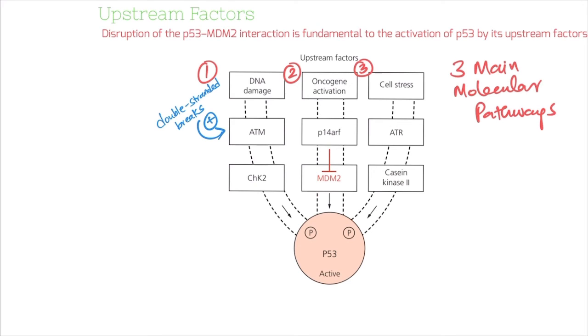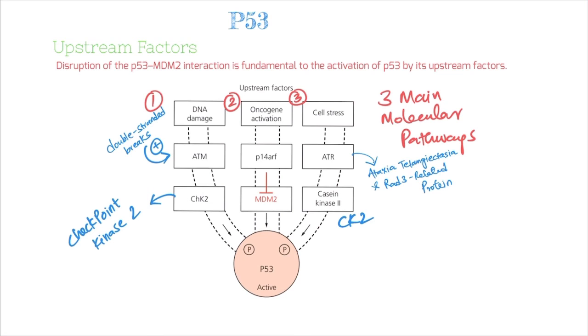Moving on to the second molecular pathway, which again includes two different kinases, ATR and CHK1. Finally, activated oncogenes like RAS induce the activity of the protein called P14ARF, which is another modulator of the P53 and MDM2 complex. How does this P14ARF work?